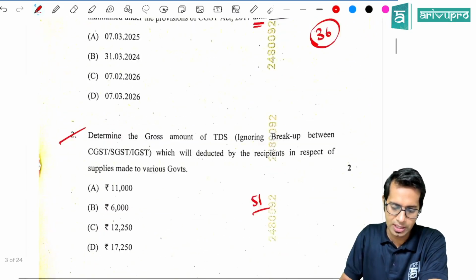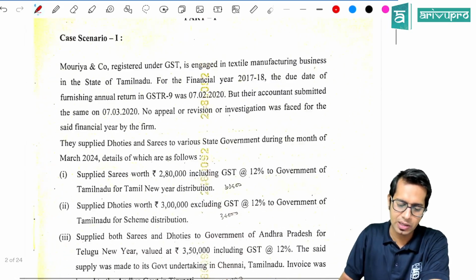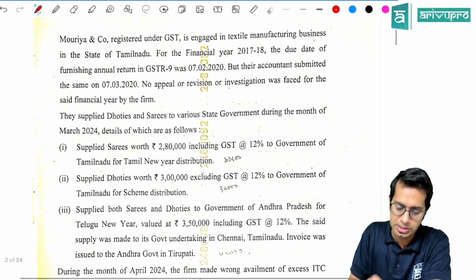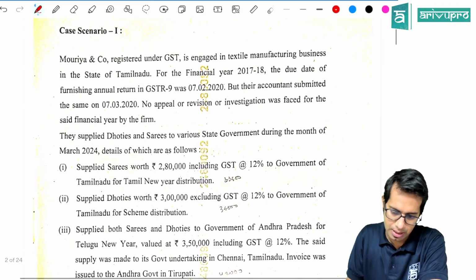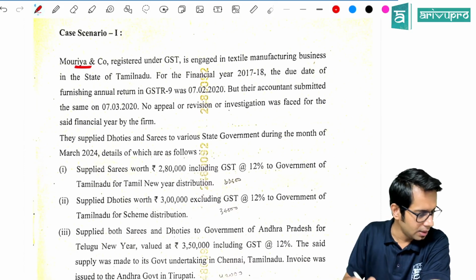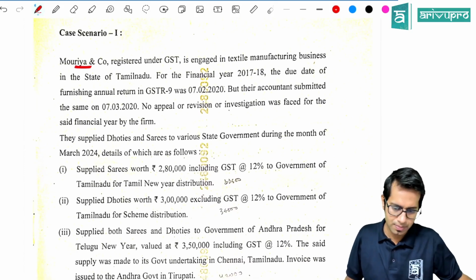And this is altogether a separate question. Let us read the question. Now, what do they say? Maurya and company.